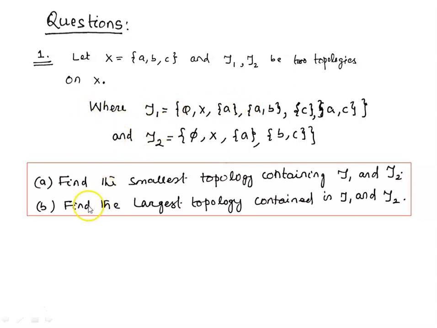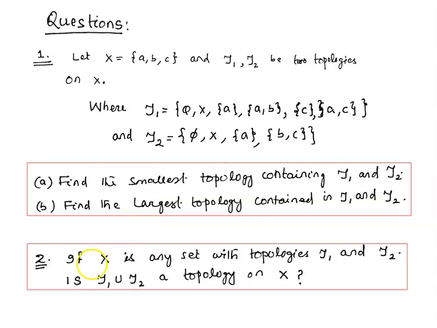The second question is, find the largest topology contained in tau1 and tau2. So you have to find another topology on X which is contained in tau1 as well as in tau2. There may be more than one such topology, so you have to find the largest topology contained in tau1 and tau2.